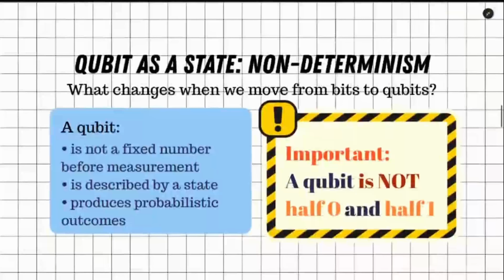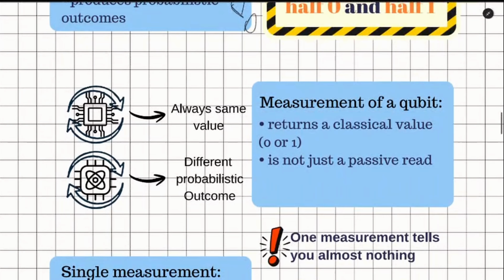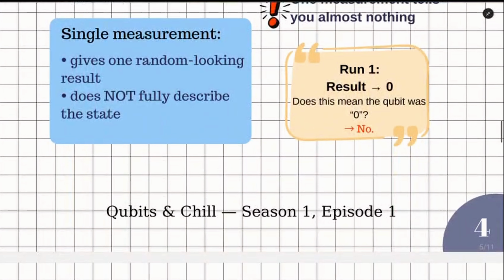Now, this is where things change. A qubit is not a fixed value before measurement. A qubit is described by a state, and it produces probabilistic outcomes. This does not mean that the qubit is half 0 and half 1. That is a very common misunderstanding. What it means is this. The state defines the probabilities of measurement outcomes. When we measure a qubit, we still get a classical result, 0 or 1. Nothing strange appears. The difference is not in the result. The difference is in how that result is produced.